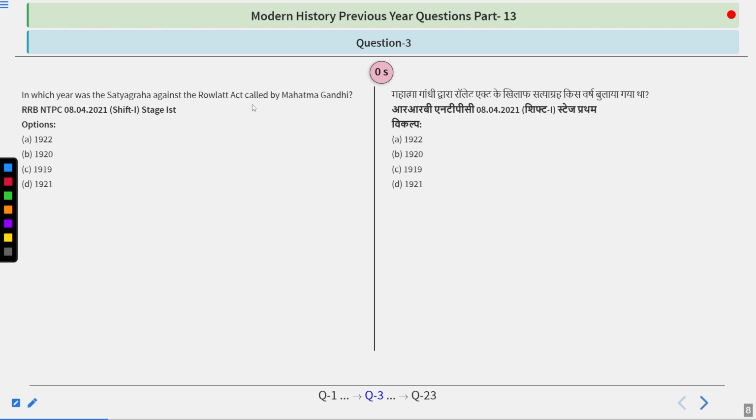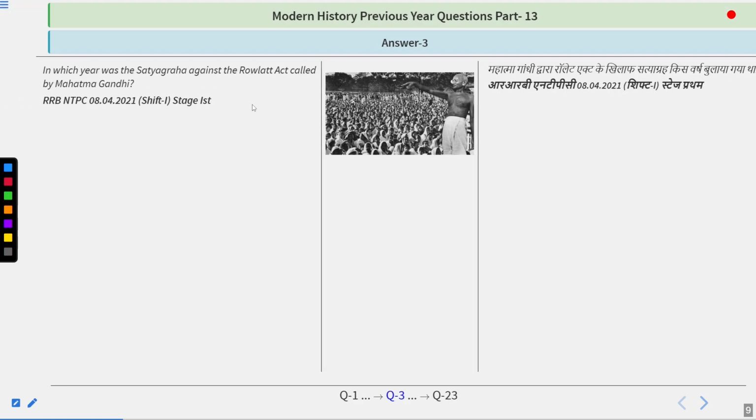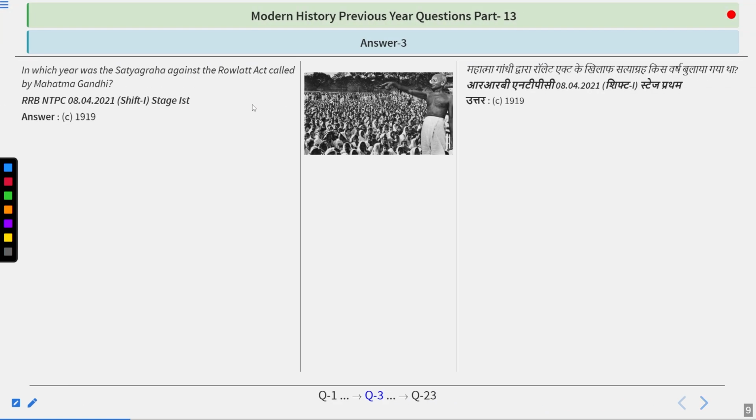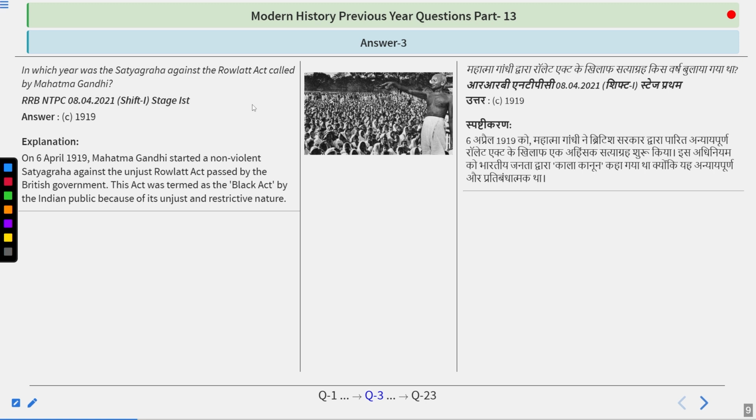So I guess the answer you are looking for is correct, because the answer is 1919. As soon as the Rowlatt Act came, Mahatma Gandhi declared Satyagraha against it. On 6th April 1919, Mahatma Gandhi started a non-violent satyagraha against the unjust Rowlatt Act passed by the British government. This act was termed the Black Act by the Indian public because of its unjust and restrictive nature. A newspaper called it the No Dalil, No Vakil, No Appeal Act.